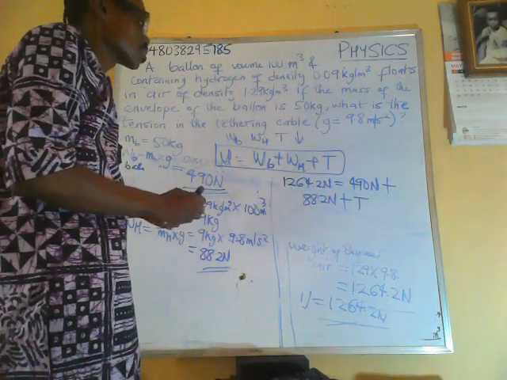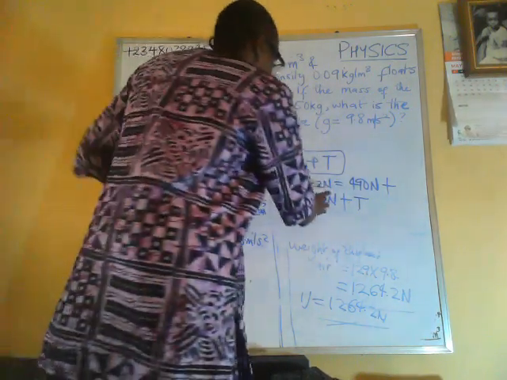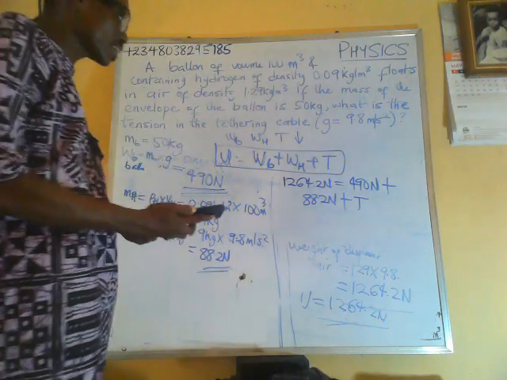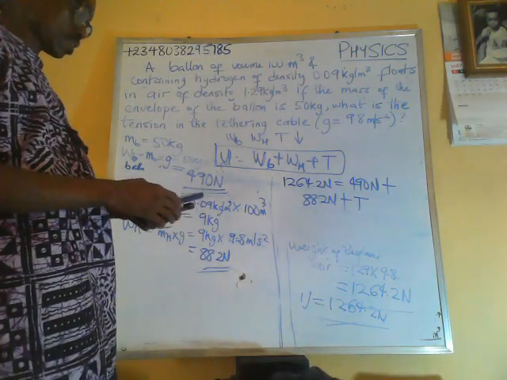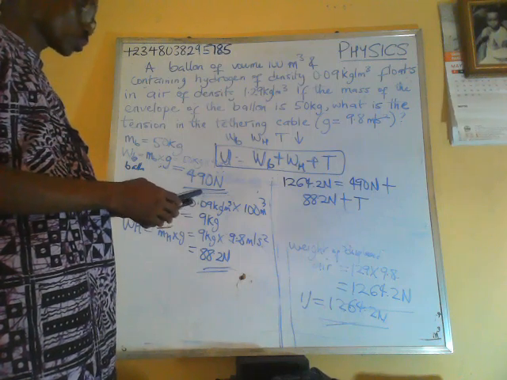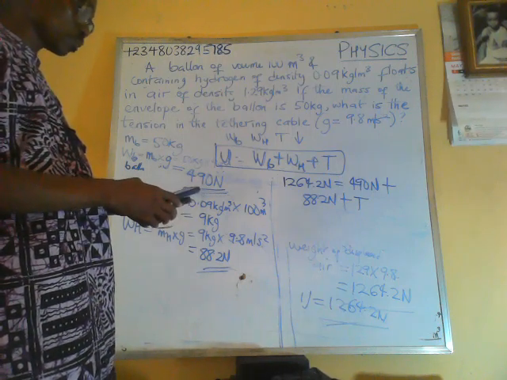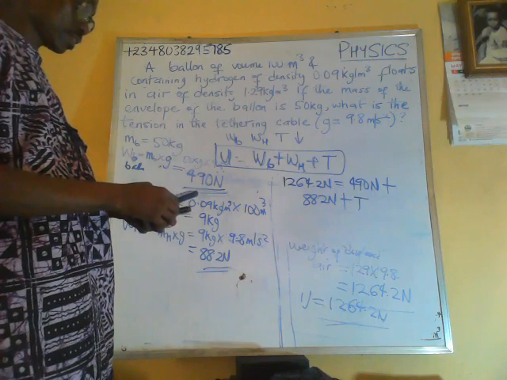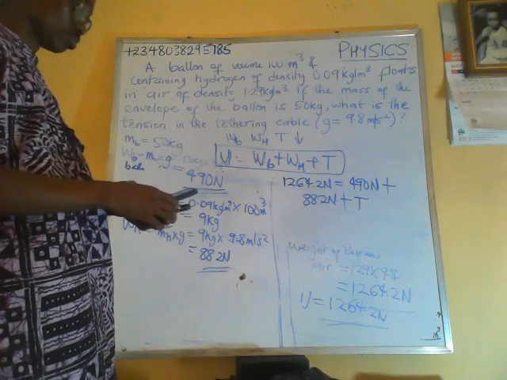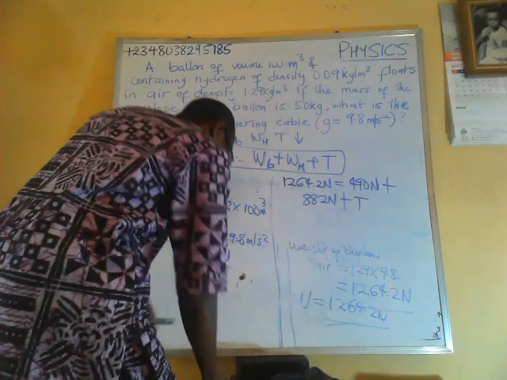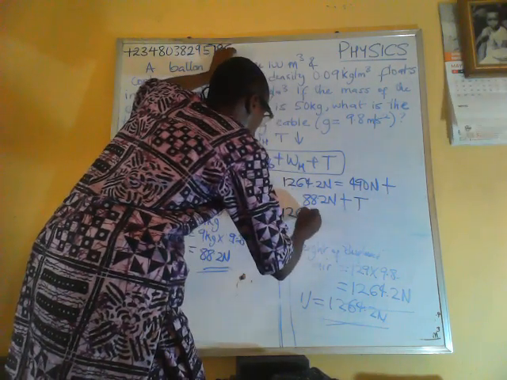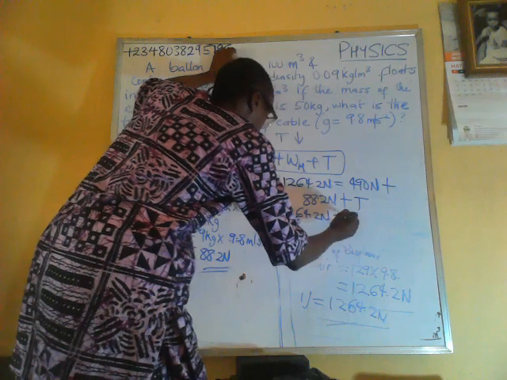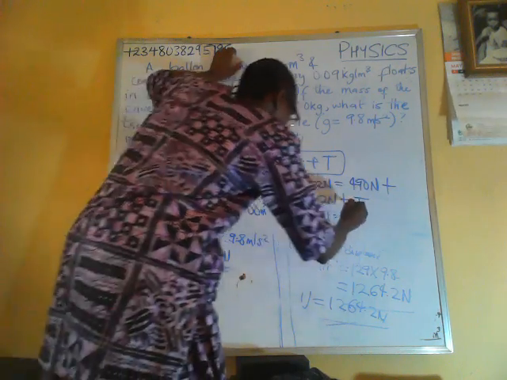We can go ahead and solve that. So let's add this plus this. 490 plus 88.2.